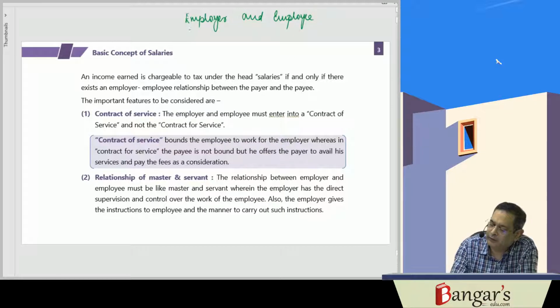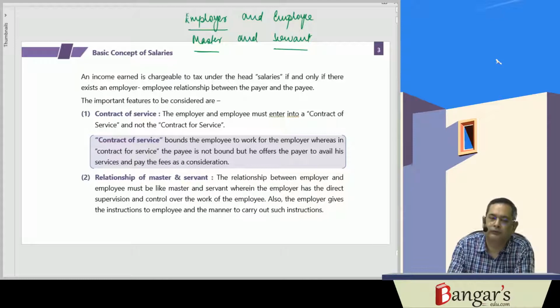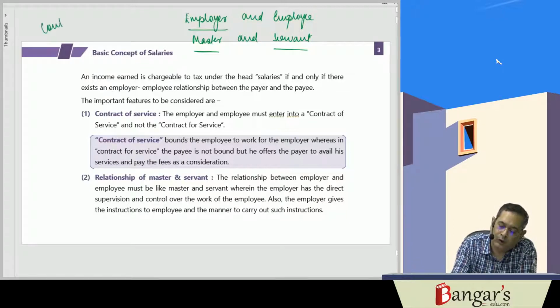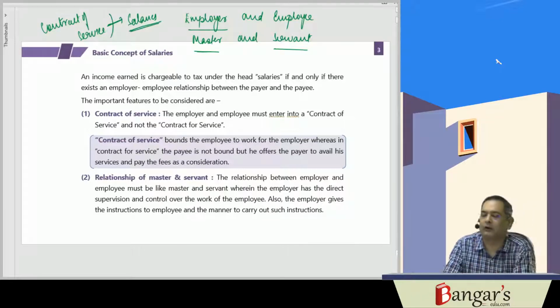There must be a contract of service. For the income to be taxed under the head salaries, there must be a contract of service.